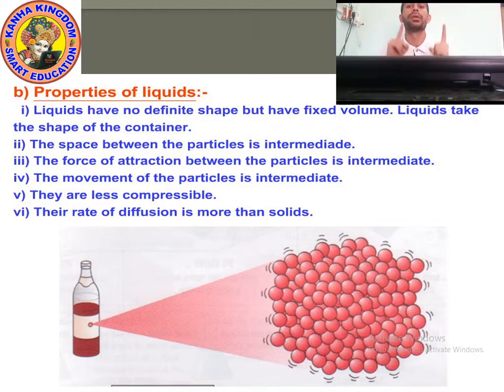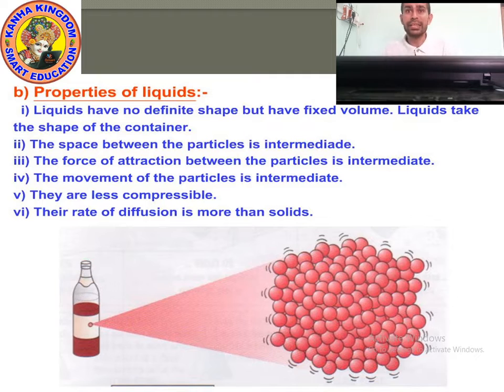But for the particles of liquid, the force of attraction is intermediate, and the space between the particles is intermediate. That's why they are compressible. They are more compressible than solid but less compressible than gas.